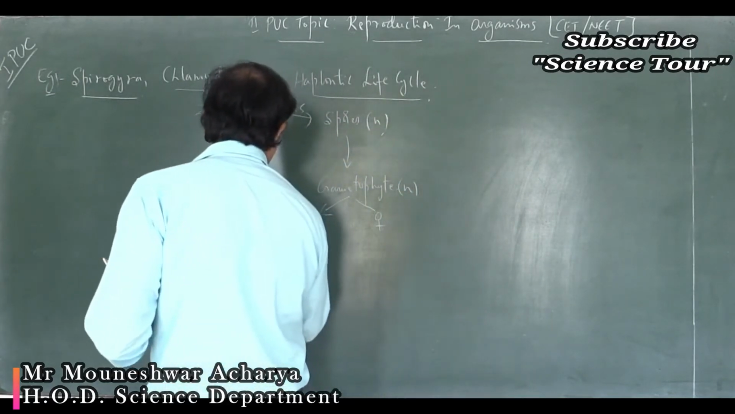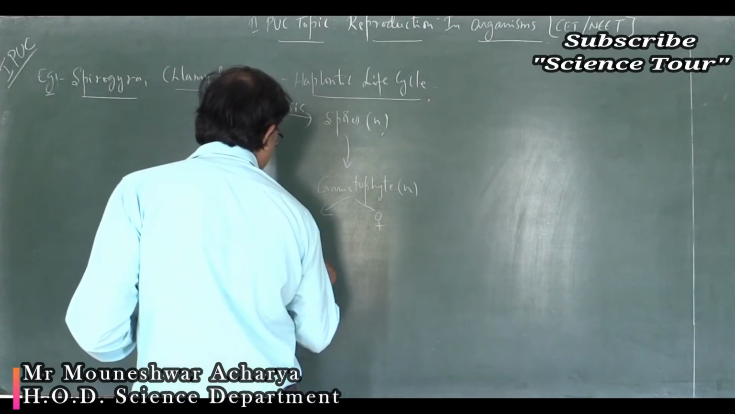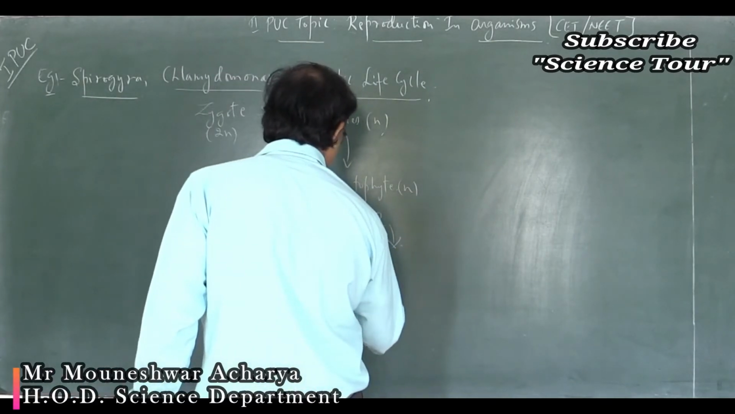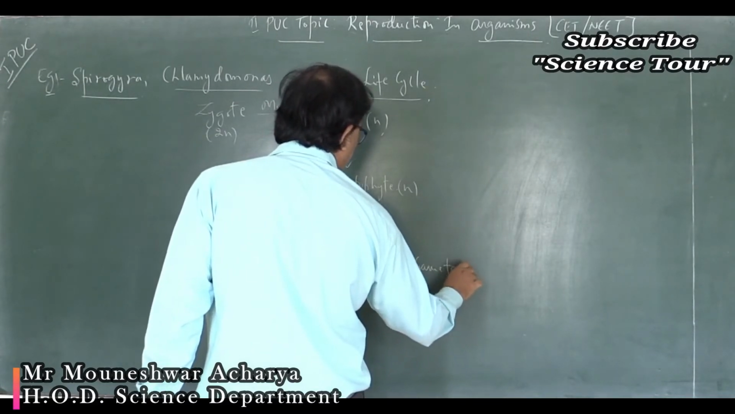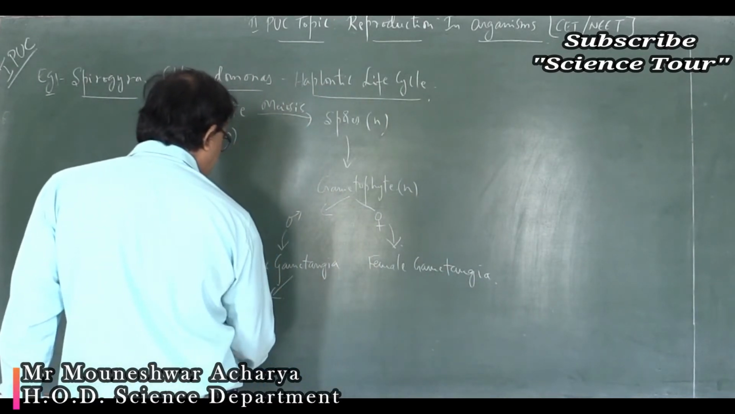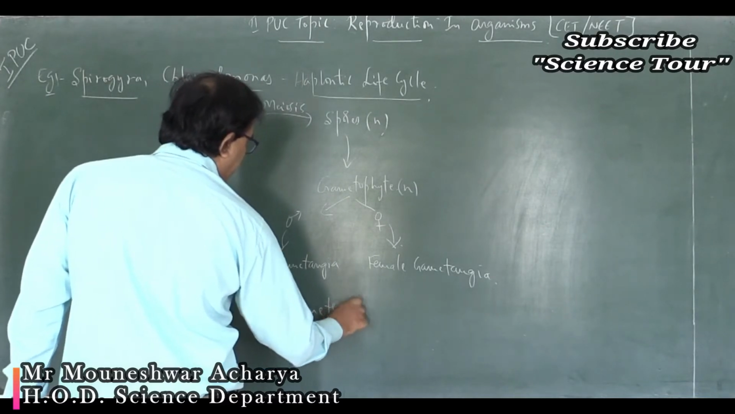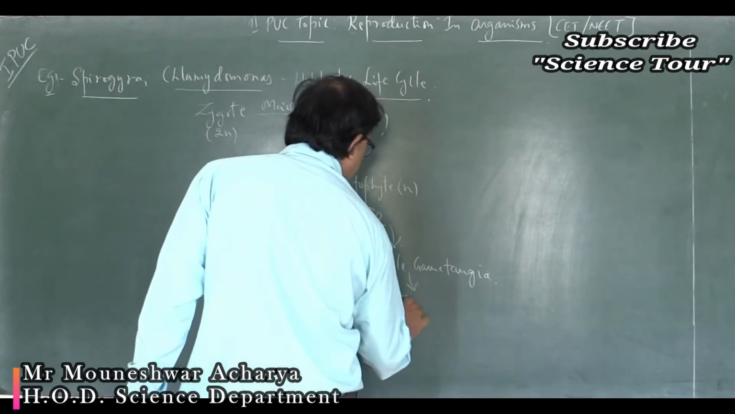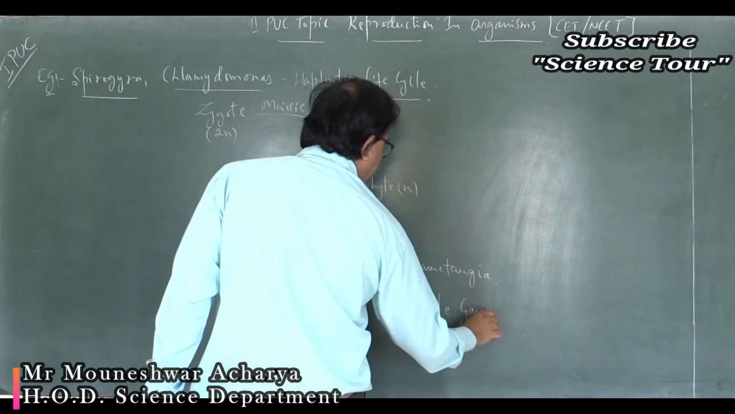This male gametophyte will give male gametangia, and the female gametophyte will give the female gametangia, and of course the male gametangia forms the male gamete, which is haploid, and the female gametangia forms the female gamete, and it is haploid.